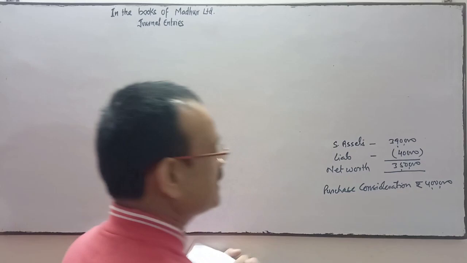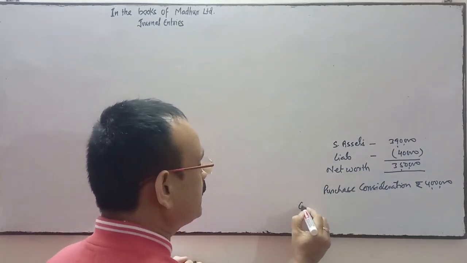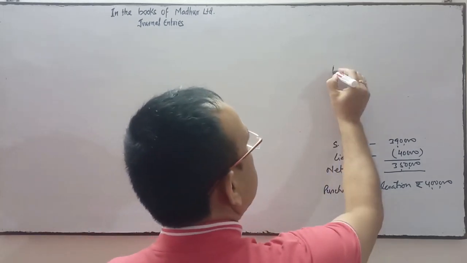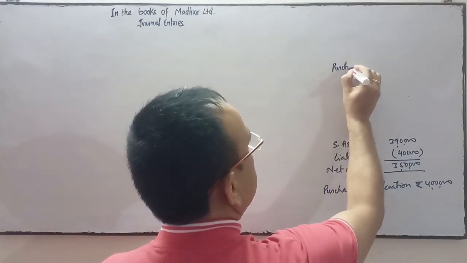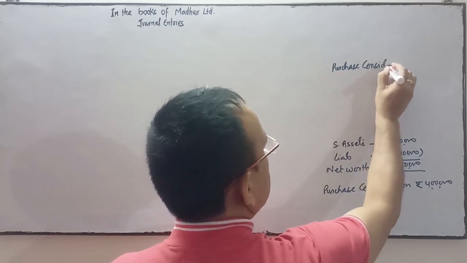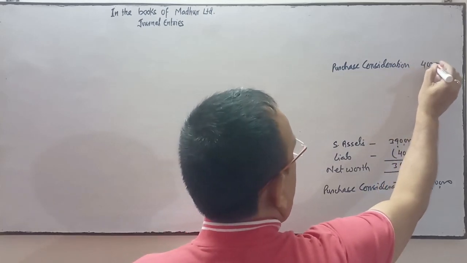So when the purchase consideration is more than the net worth, this indicates goodwill. Purchase consideration is the amount you are ready to pay, 4 lakhs.